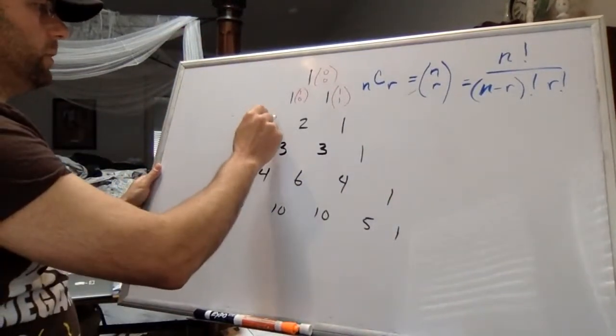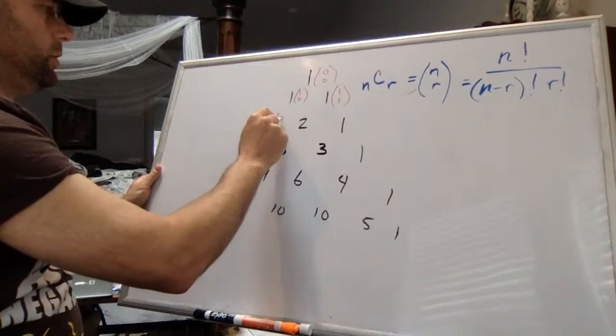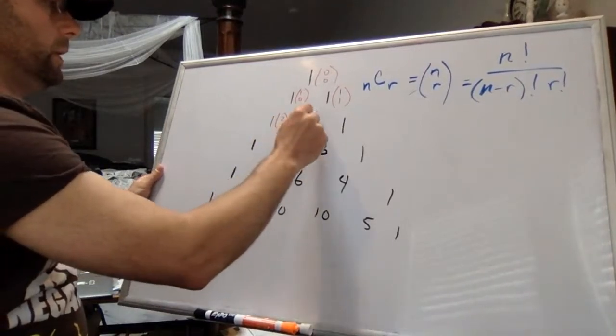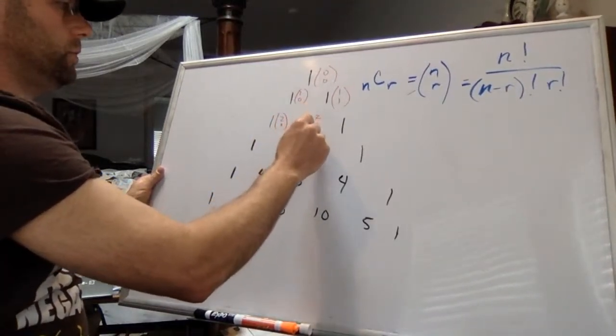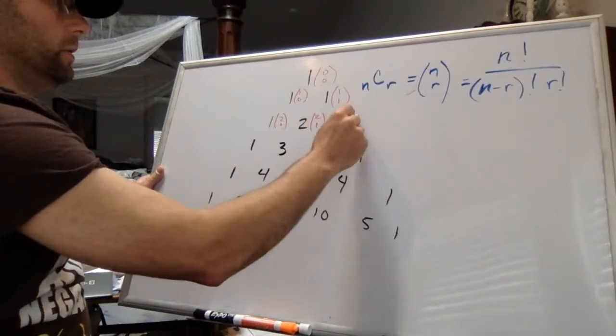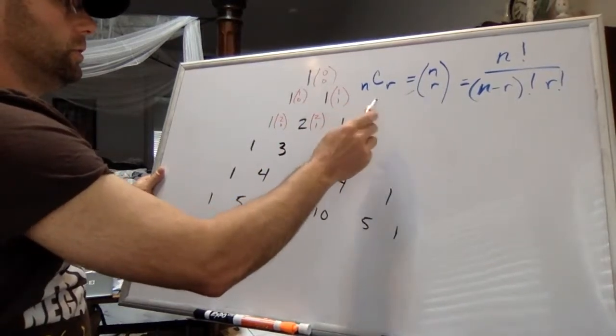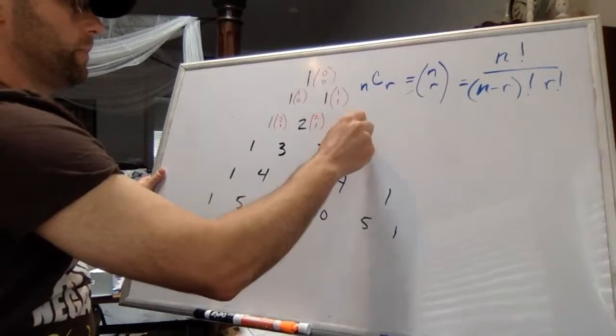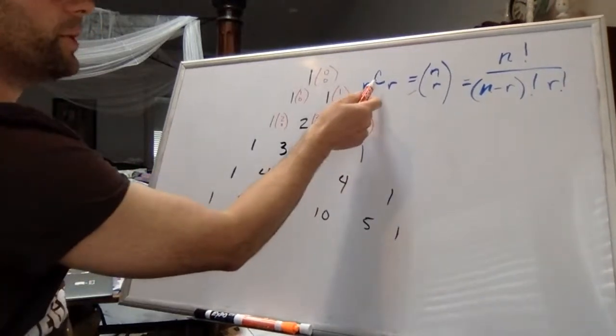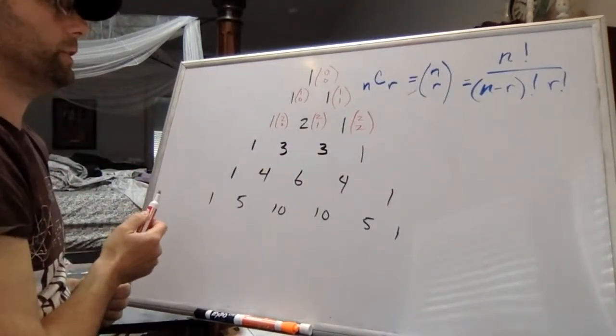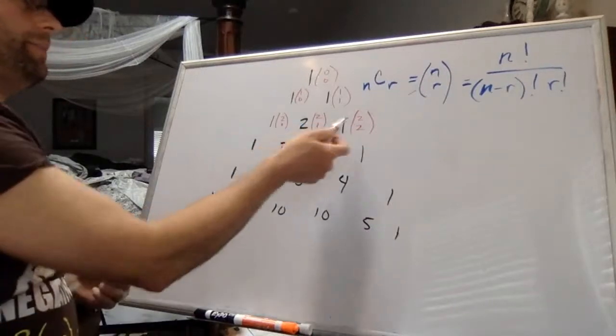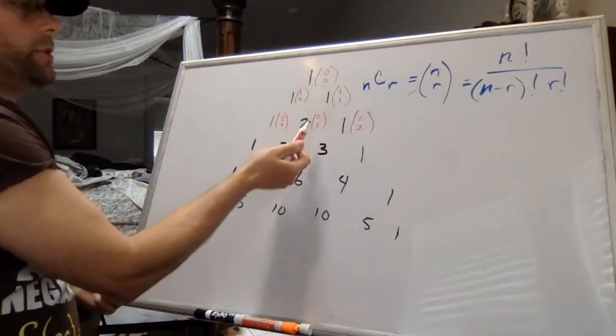This right here, this one is 2, choose 0. And this is 2, choose 1. And this is 2, choose 2. And again, when I say choose, I'm talking about the combination counting function. Well, you might be seeing this pattern, and you can check it if you want to.